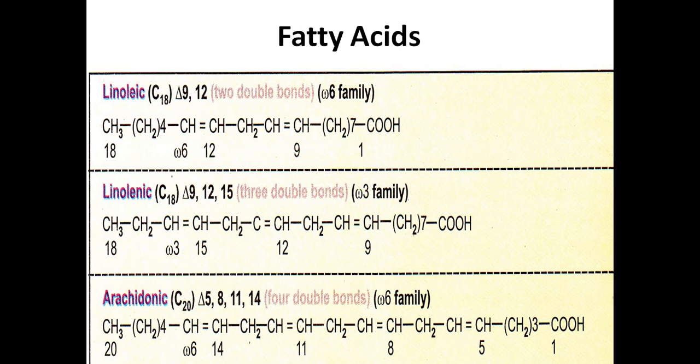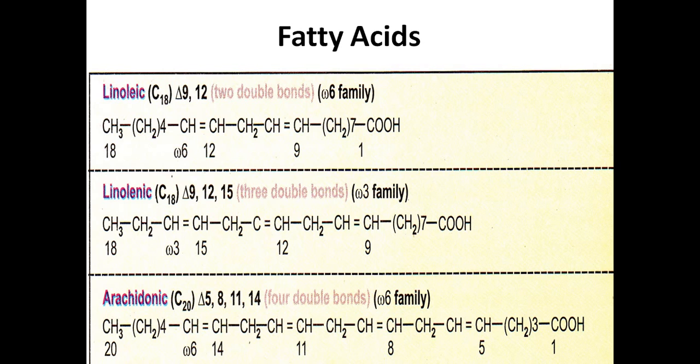Then arachidonic acid is another example of essential fatty acid. This belongs to omega 6 family. It consists of 20 carbons and 4 double bonds positioned at 5, 8, 11 and 14. That means 5 and 6 one double bond, 8 and 9 one double bond, 11 and 12 another double bond, 14 and 15 another double bond.